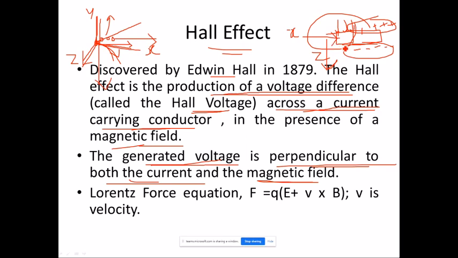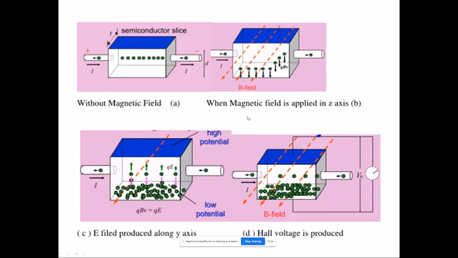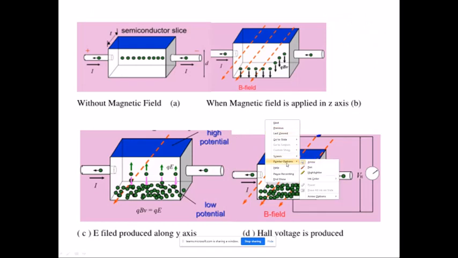At that time, the potential developed will be in the y direction. That means at the top I will have positive, and at the bottom negative. Let me explain it more.